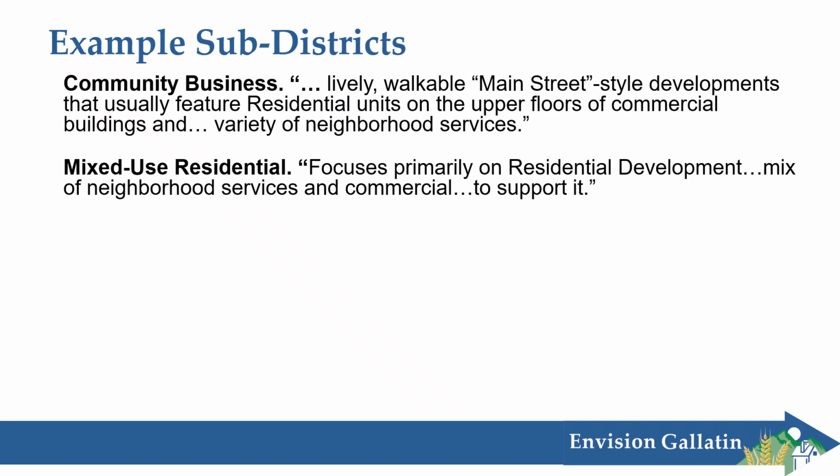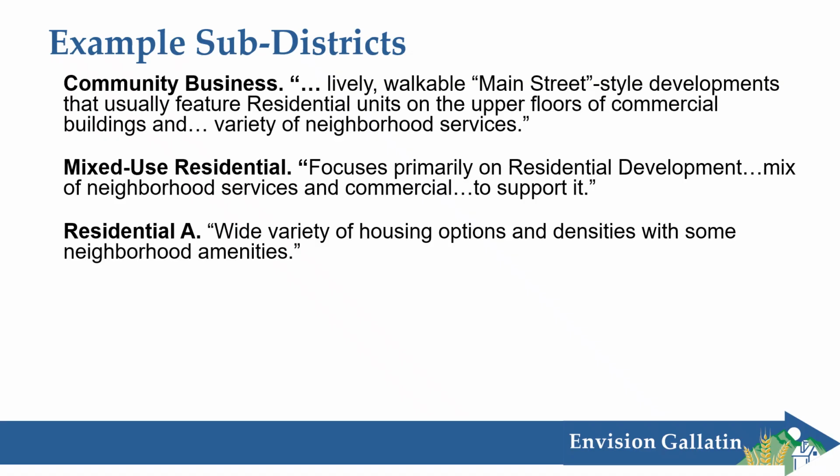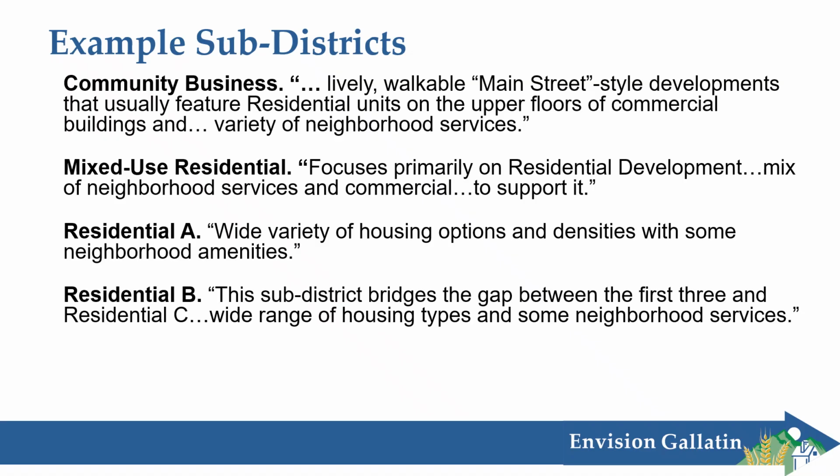Mixed-use residential is similar, however, there's a bit more of an emphasis on residential development here. These are still promoting a walkable neighborhood with a variety of services to support residential development. Residential A includes a wide variety of housing options with some neighborhood amenities, again, to support that residential development, but less emphasis on commercial than the first two.